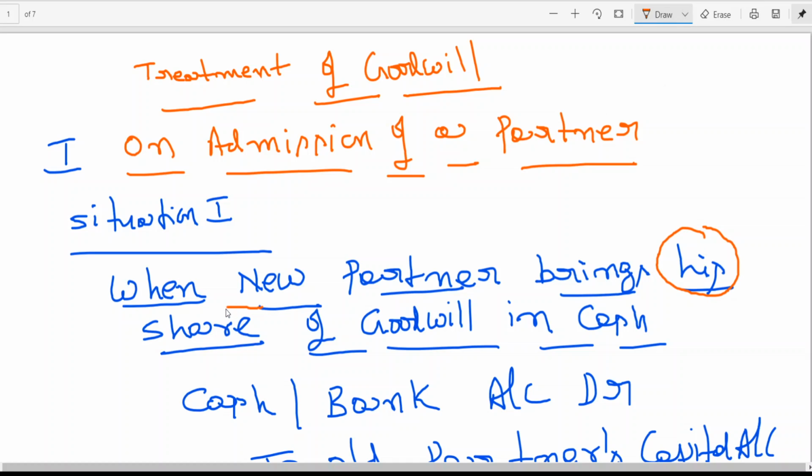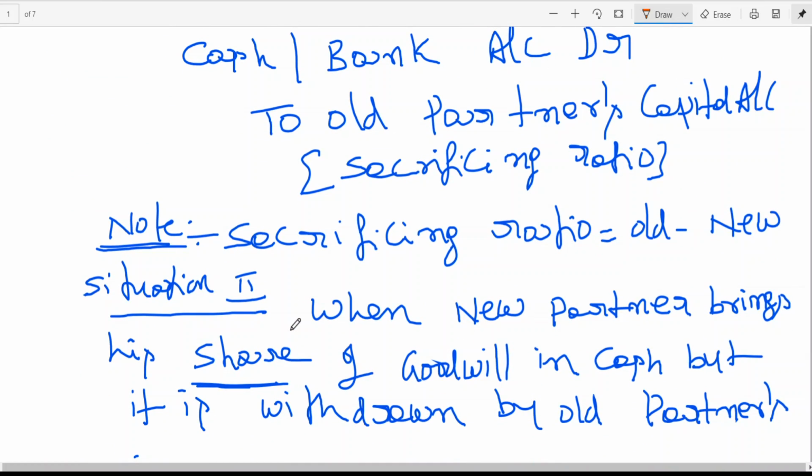When you are valuing the goodwill, firm goodwill.